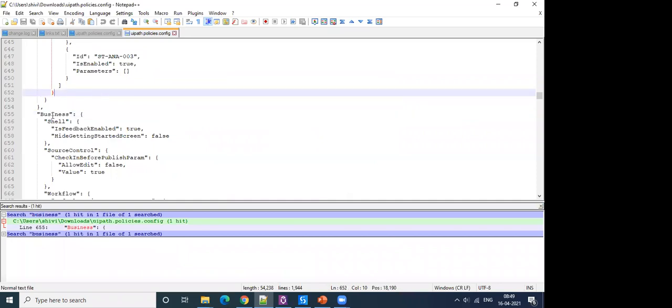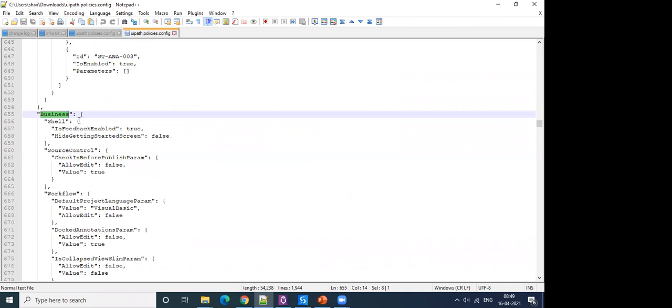Okay, so this section here, profile. Whatever settings you enable under this will get applied to a Studio X user, and development corresponds to your Studio profile, so that controls settings of your Studio profile. And then there is a third profile here, which is the Studio Pro profile. Using that, you can control settings for Studio Pro. So this config file is divided into three main sections: business, development, and Studio Pro.